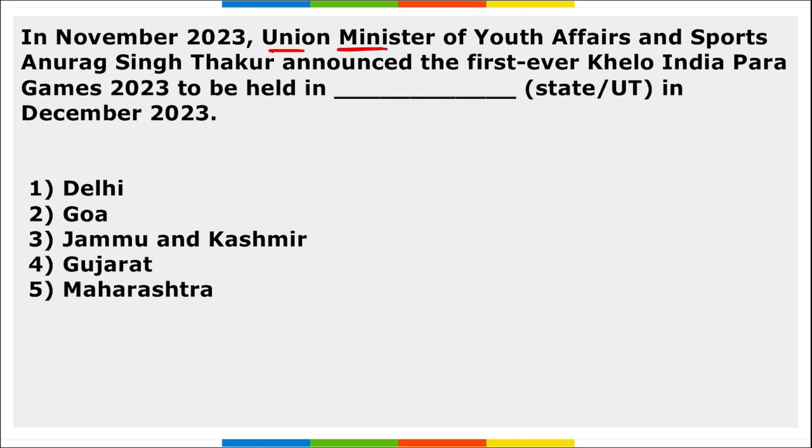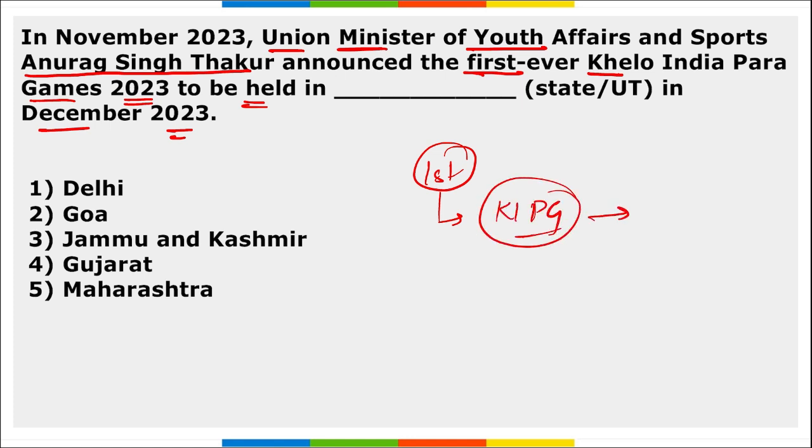Next, our Union Minister of Youth Affairs and Sports Anurag Singh Thakur announced the first ever Khelo India Para Games 2023 to be held in Delhi in December 2023. So remember, recently Anurag Singh Thakur announced that the first ever Khelo India Para Games, they were held where? They were held in Delhi, right? And they were the inaugural edition, we can say, or the first edition of these Khelo India Para Games